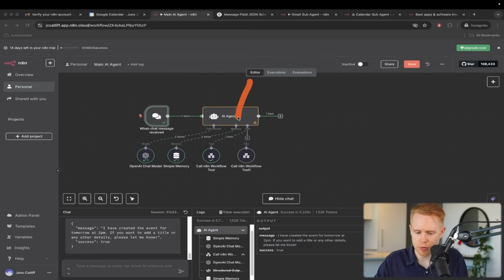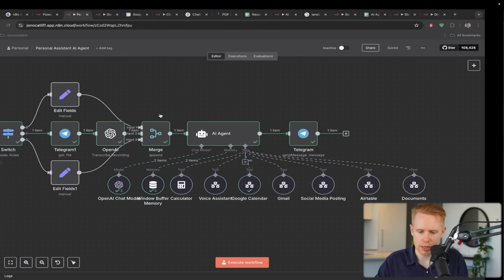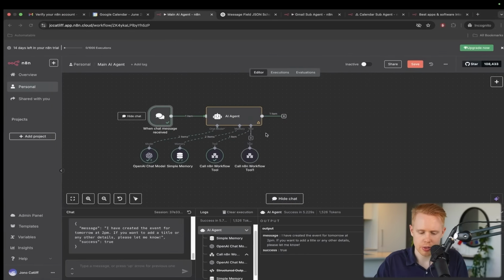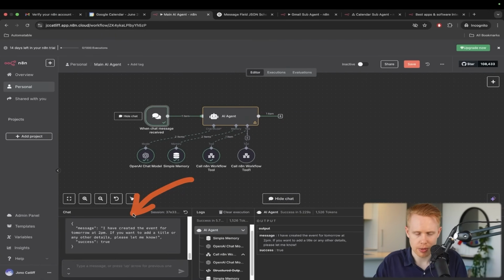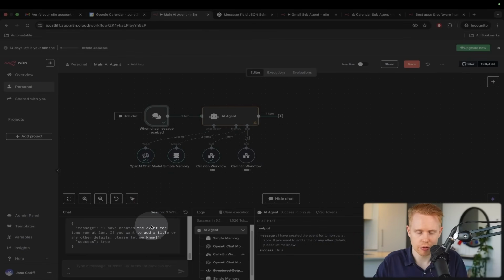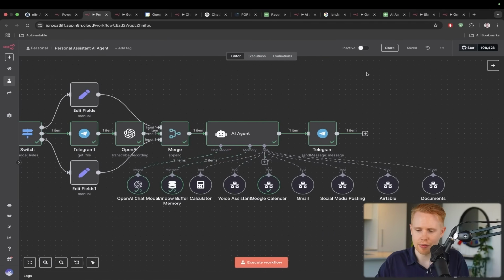Now, last thing before moving on to this secondary workflow, this is all great to have a chat widget here, but let's talk about some real use case scenarios, because you probably don't want to always come in here and chat with the n8n workflow or interface. That kind of defeats the purpose.